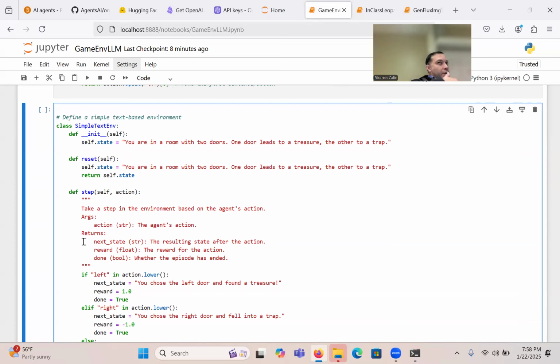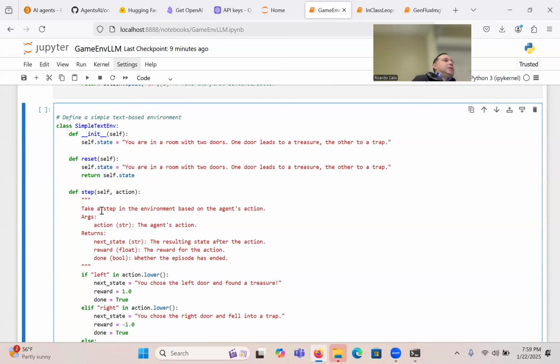What does it take? Probably it takes the action. Once the large language model gets something like a state and produces the next action to perform, that action goes into the function step of the environment. And the environment then takes that action and determines the outcome. Because the LLM can only say, I'm going to go left or right. But was going left a good idea? That's determined by the environment because those are the rules of the game. Do you guys see that?